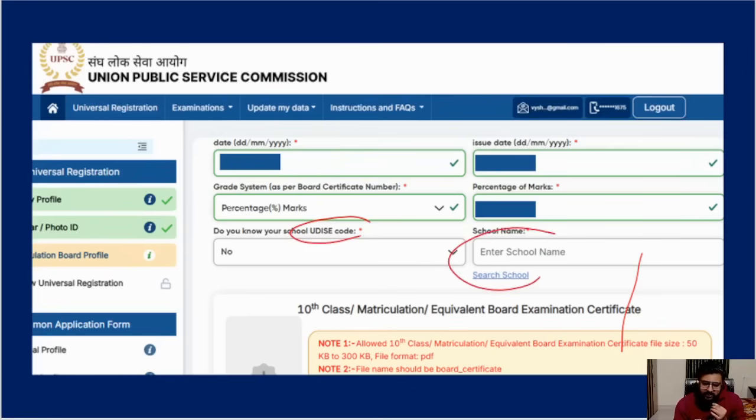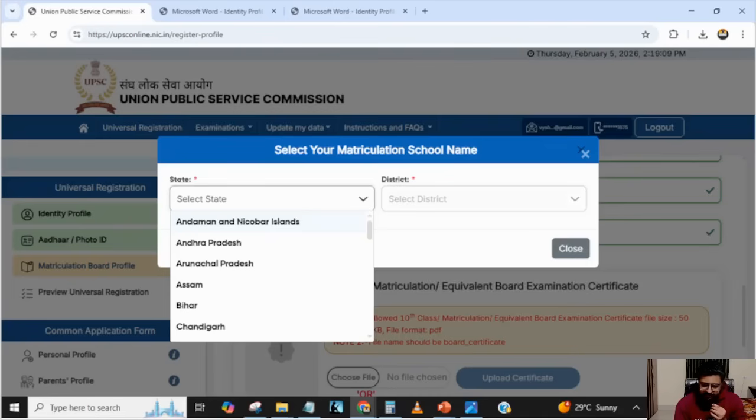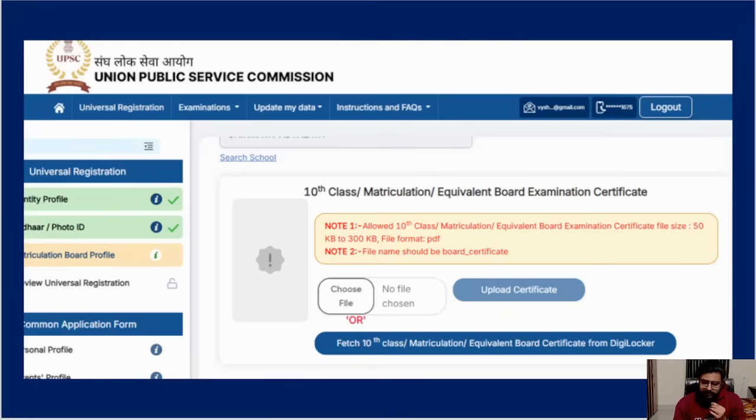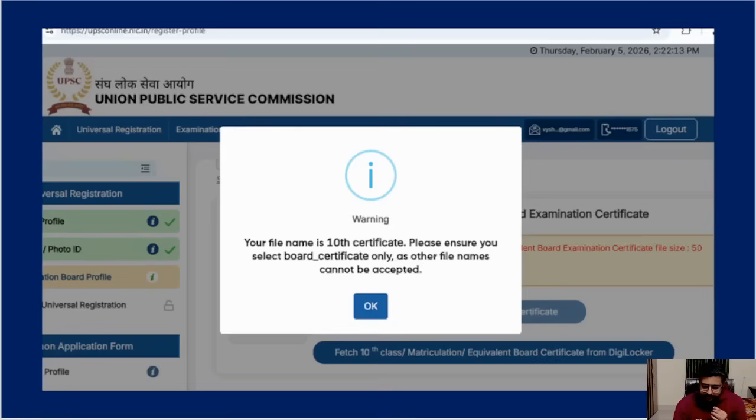So here you have a search school option. You just have to click on the search school option, and there you put your school name. Everything will come there. Every school in India they have populated in the drop down. First you select the state, then district, and they'll filter like that, and then they themselves will pick up your school name. After that you have to upload your 10th certificate. You don't have to memorize that UDISE code. The system will take it if you type your school name and location correctly. Everything is a drop down only, and then you have to upload your 10th certificate.